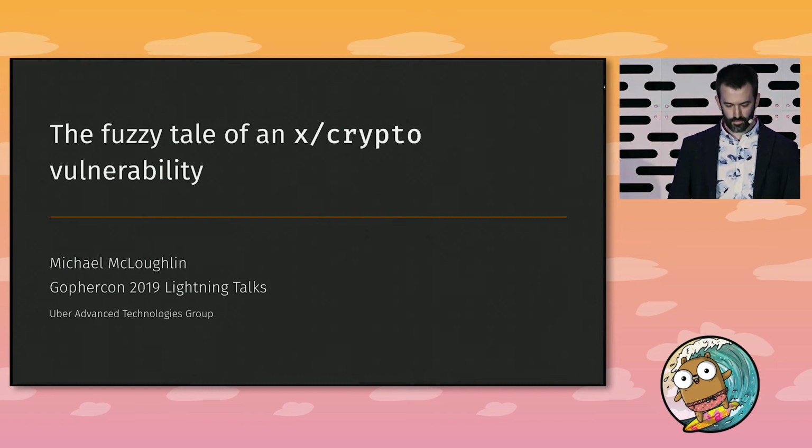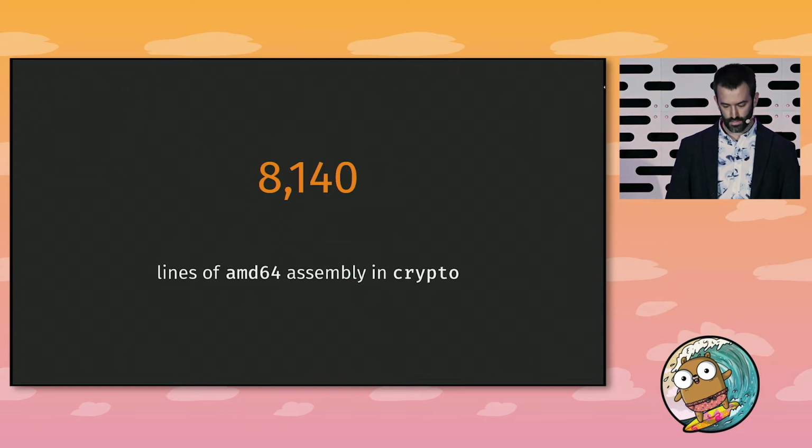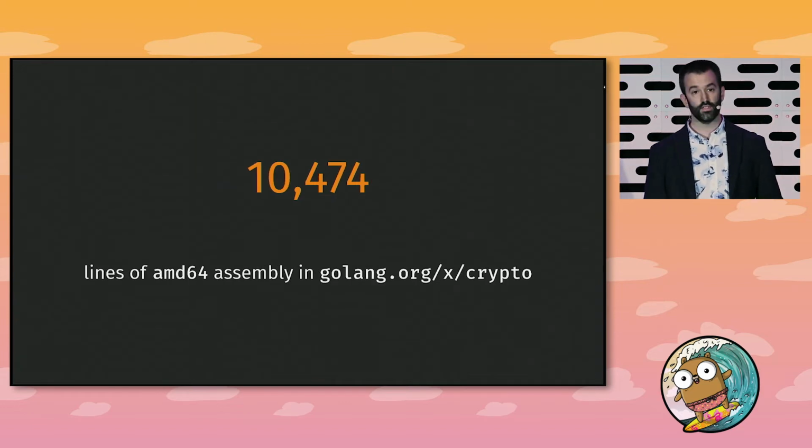Hi, I'm McLoughlin. I'm going to talk to you about fuzzing and a crypto vulnerability. Anyone who's spoken to me about Go recently knows I'm concerned about the sheer number of lines of assembly in Go's crypto. There's over 8,000 lines of x86 assembly in the standard library, over 10,000 lines in X crypto. And you might choose to panic about this.